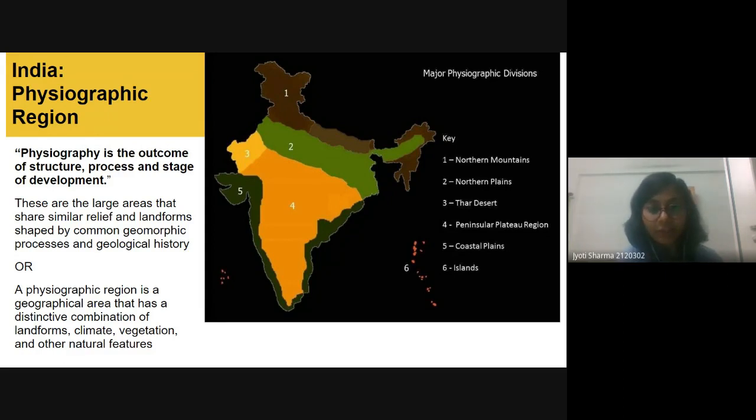Based on this definition, India has been classified into six parts. These six parts are the northern mountains, northern plains, Thar desert, peninsular plateau region, coastal plain, and islands. We will talk about it one by one.